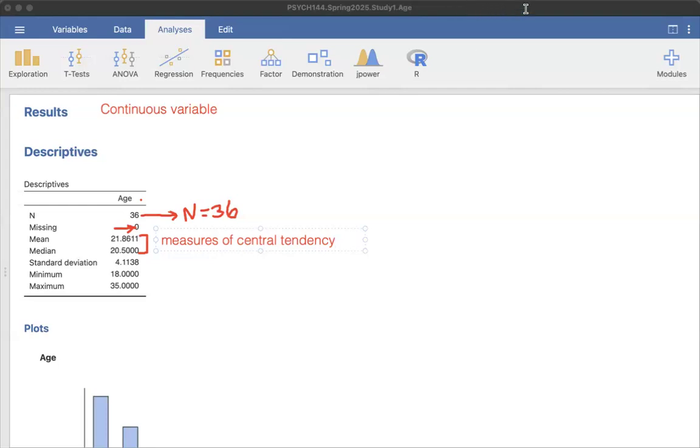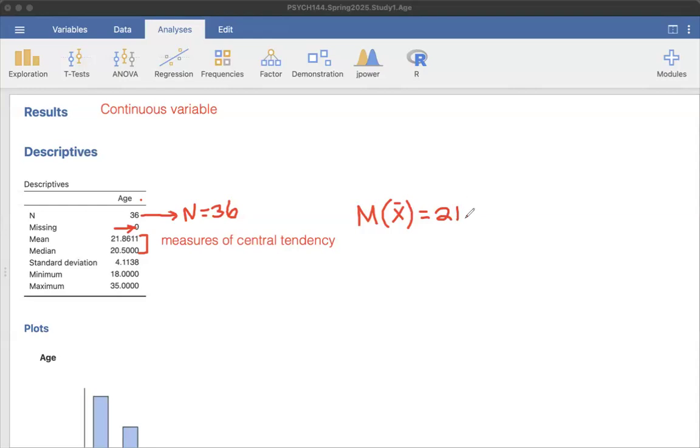In this case, our mean is 21.86 and our median is 20.50. The mean is typically a capital M, or you might see an X bar. That's for a sample mean. So the mean is 21.86.